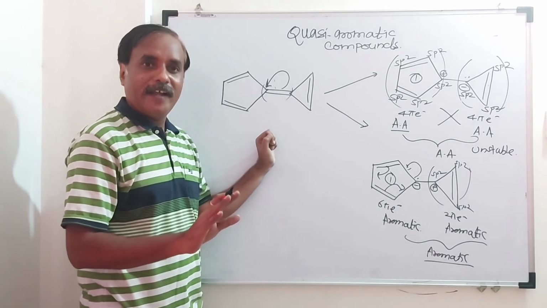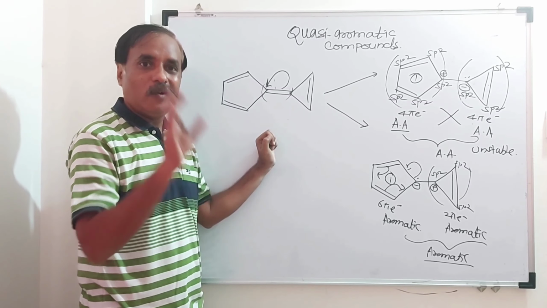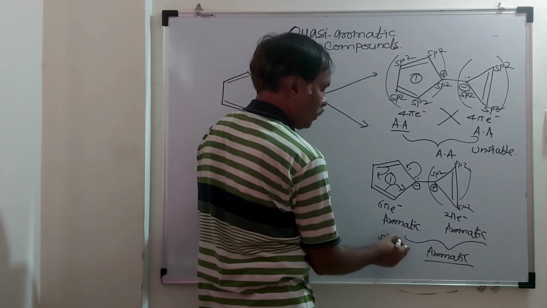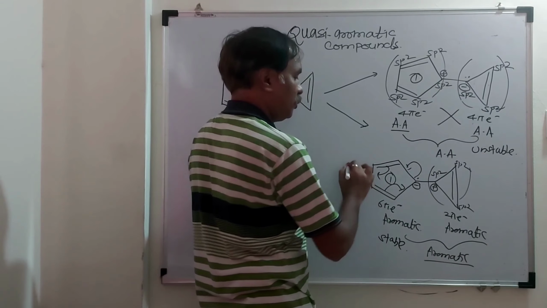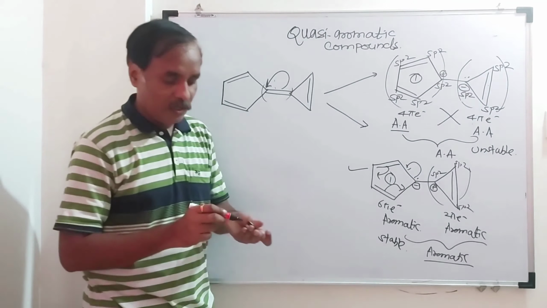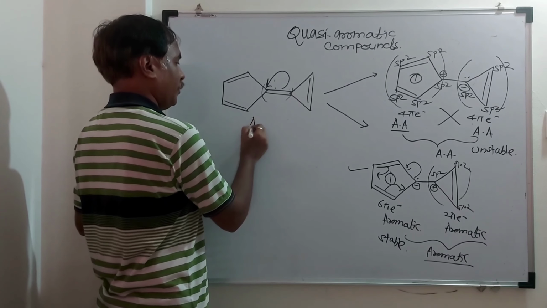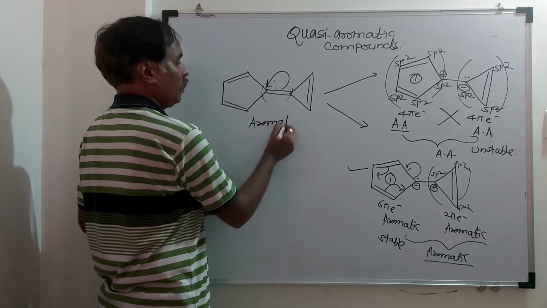Because each organic compound tries to attain stability. So this is the stable structure. So forget about the first. This is the correct resonance, the correct transformation of electrons. And this is what? Aromatic.